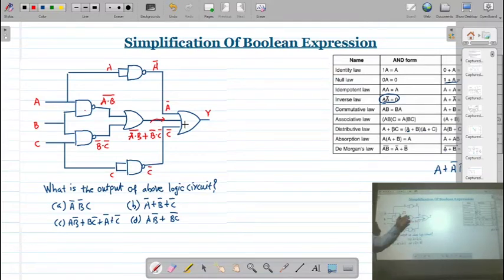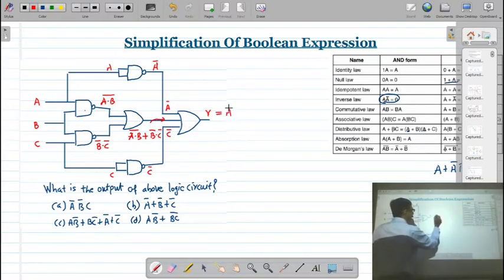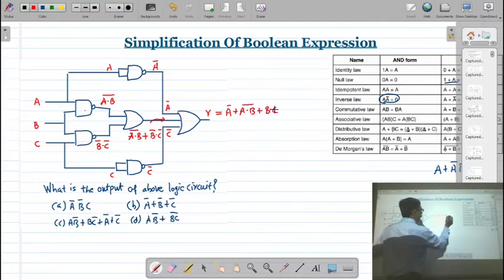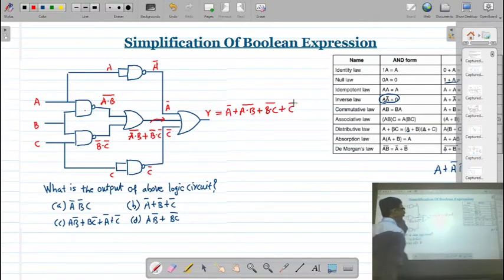So we have to take the sum of all these variables, and your y will be written as A bar plus A dot B bar plus B dot C bar, and plus we have C bar. Correct? So this is the output of your logic circuit.